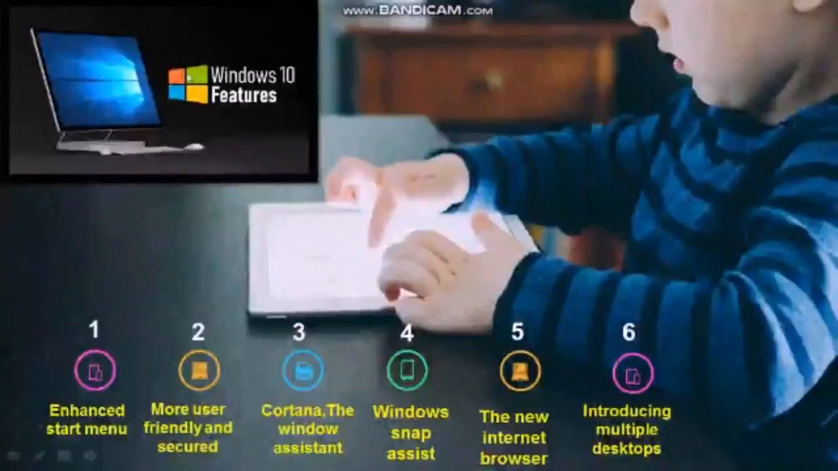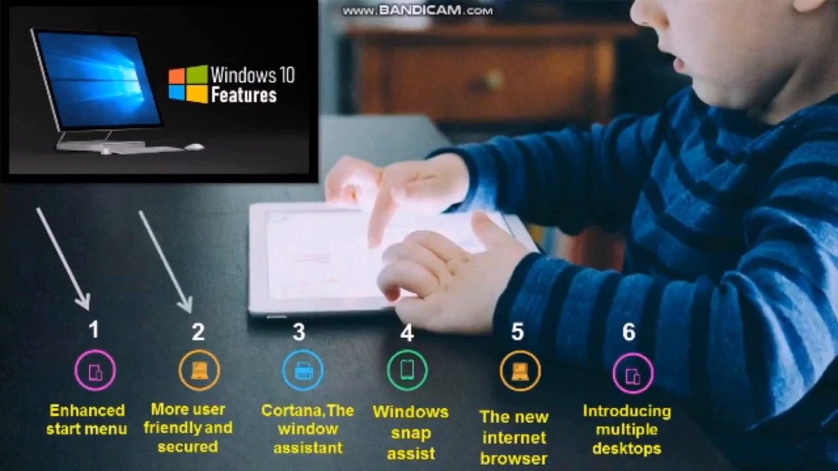Let's see what features are present in Windows 10. So the first one is the enhanced start menu. Second one is more user friendly and secure. And third one, Cortana, the Windows assistant. Fourth one is Windows Snap Assist. Fifth one is the new internet browser. And sixth one is introducing multiple desktops.